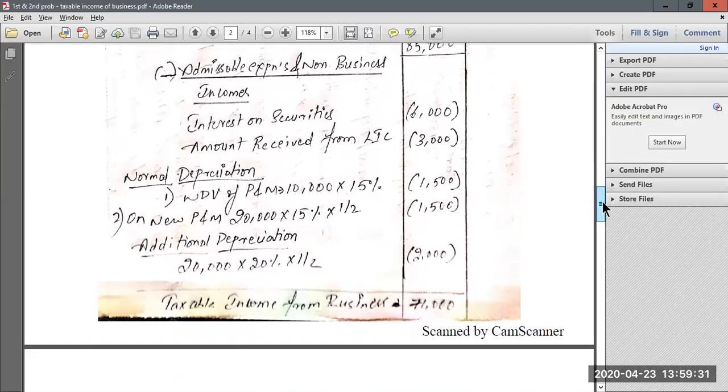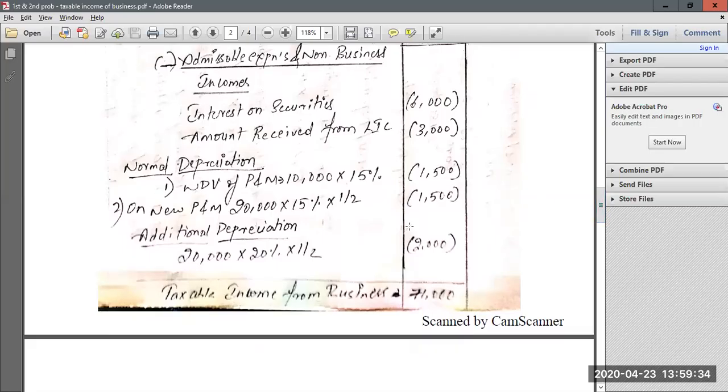Then again, normal depreciation, I told you in the additional information they have given. Already a plant and machinery was existing, whose WDV was 10,000. So for normal plant and machinery, the rate of depreciation will always be 15%. Even though it is not mentioned in the question, you should remember the normal rate for general plant and machinery is 15%. So on this 10,000 old machinery, we are calculating normal depreciation at 15%.